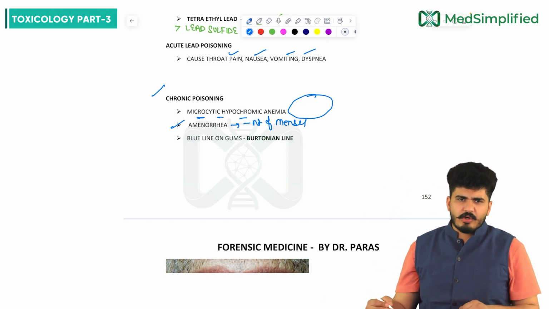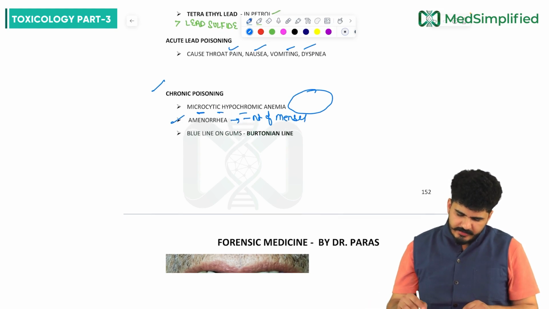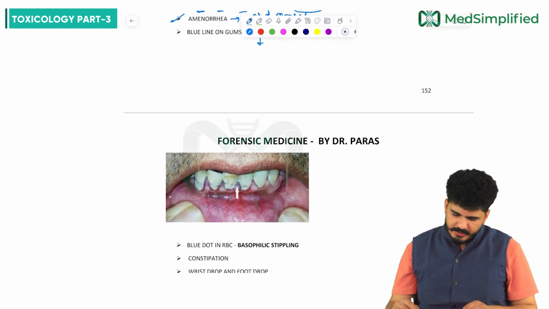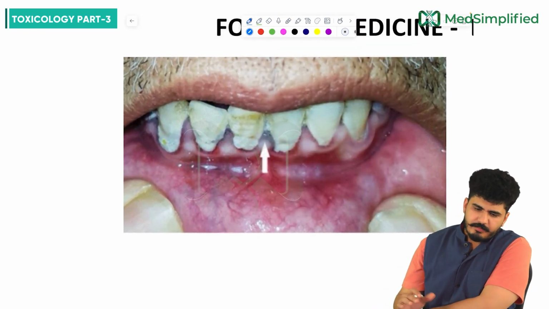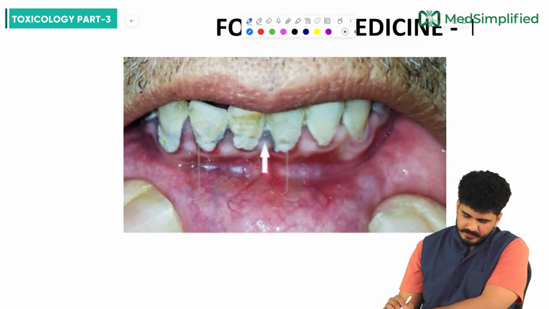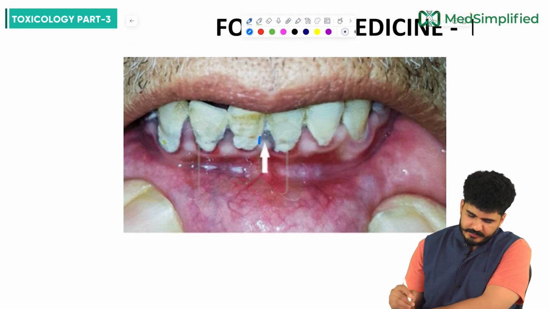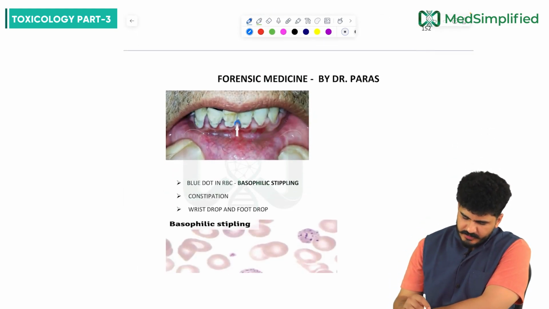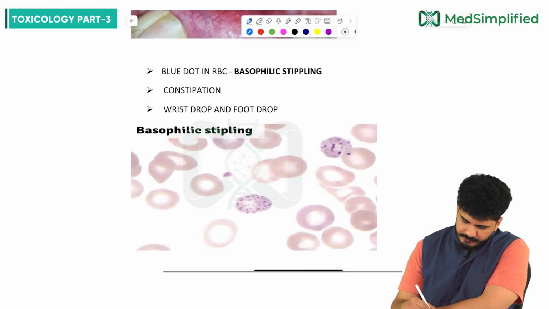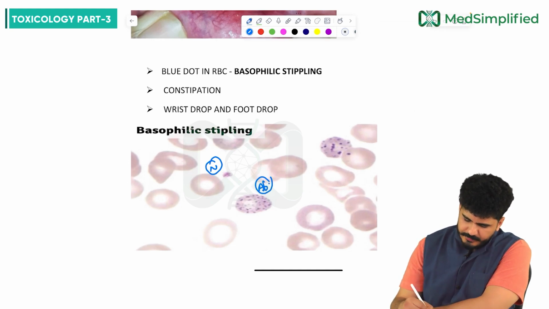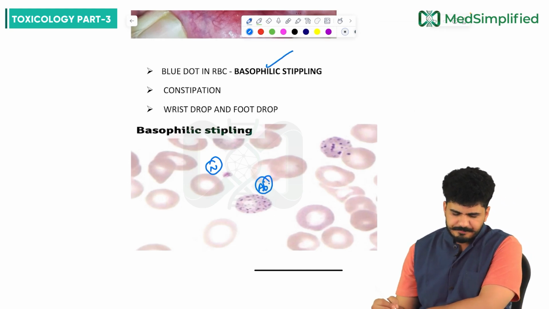Plus blue lines on the gums. The blue line on the gum is called Bertollian line. You can see very well here, sir, in lead poisoning. This is Bertollian line. Plus on RBC, what are you going to see, sir? Blue dots in RBC, which is called basophilic stippling. You see, this is normal RBC. This is abnormal RBC. Basophilic stippling is seen with lead.